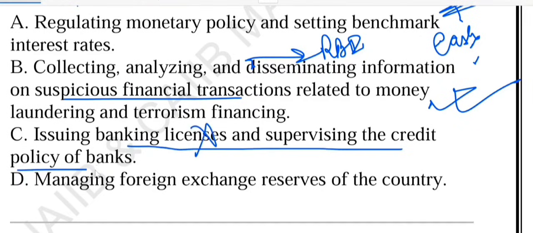Option C says issuing banking license and supervising the credit policy of the bank. Again, this is the role of RBI. Right. RBI gives license to the new bank and decides how much credit flow should be regulated. FIU does not grant license. What about the last part, managing foreign exchange reserve? This is also the job of RBI. RBI manages forex reserve to keep the rupee stable. FIU is not involved here.